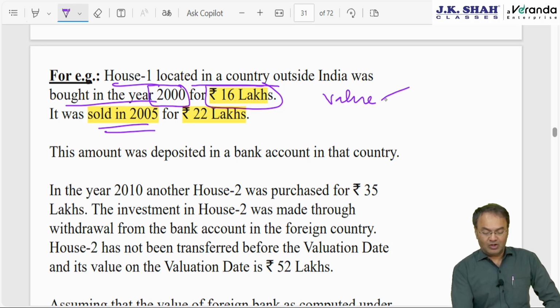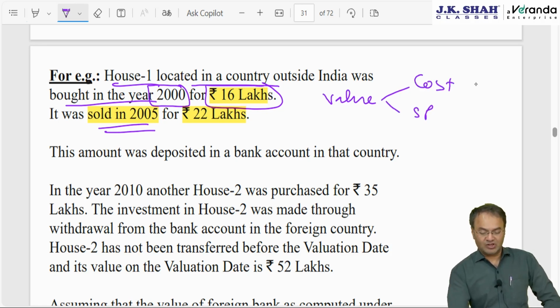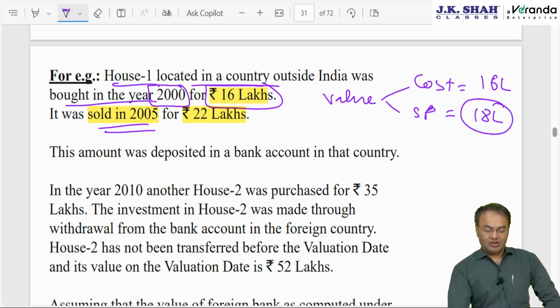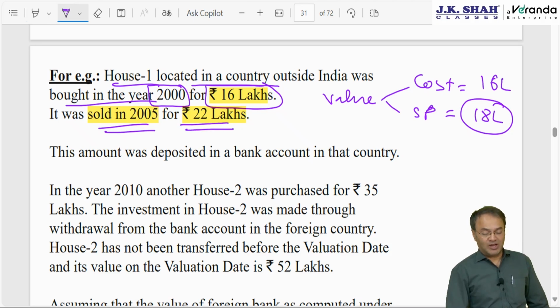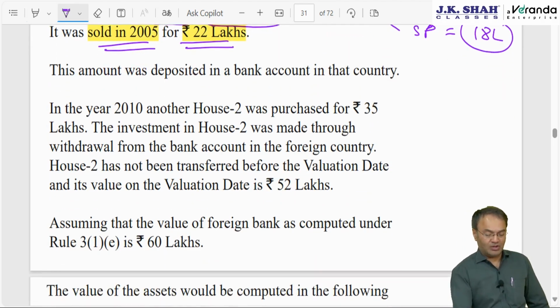Taxable value will be cost or selling price, whichever is higher, unless sold at less than market price. Cost is 16 lakh. Market value was 22 lakh, but it was sold for 18 lakh. Then whichever is higher becomes the taxable value. Now, if it is sold for 22 lakh, 22 would be deposited in the bank, and from the bank account you are buying another property by withdrawing from the bank account. The amount was deposited in a bank account in that country.